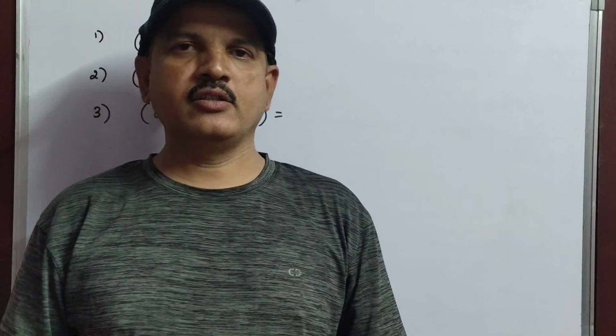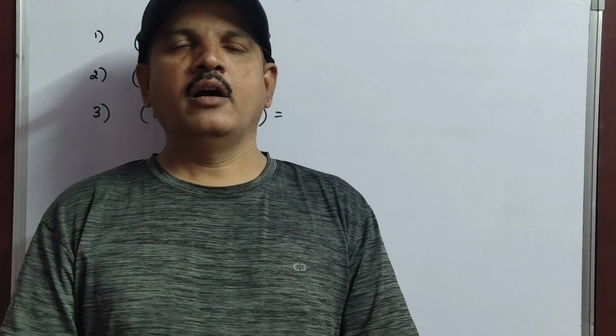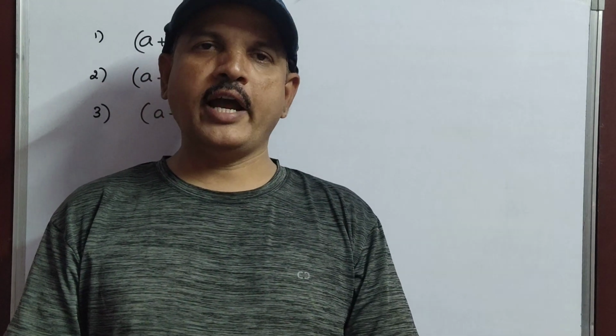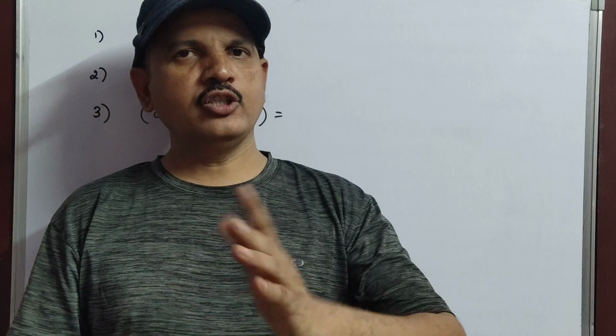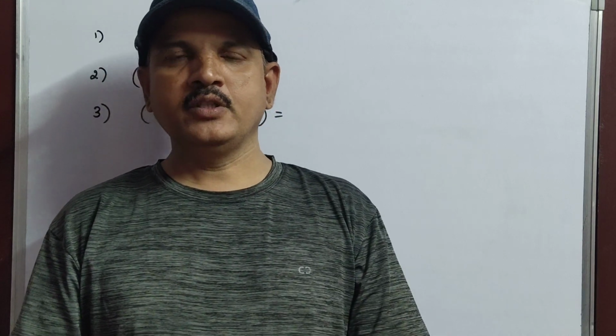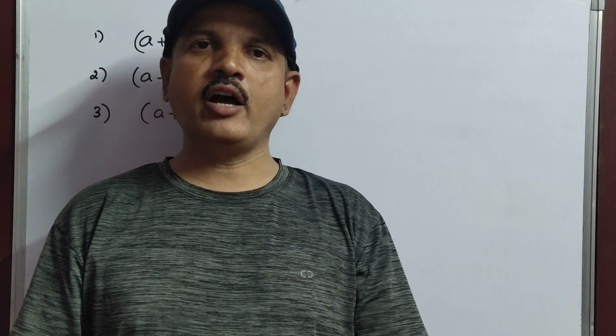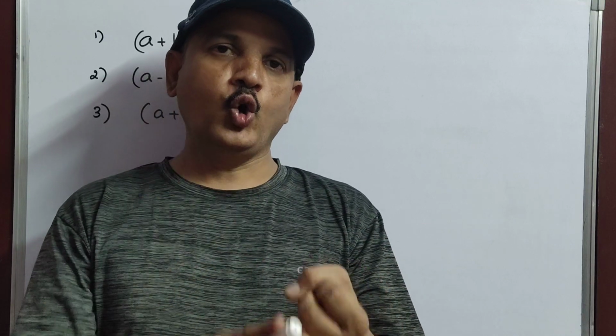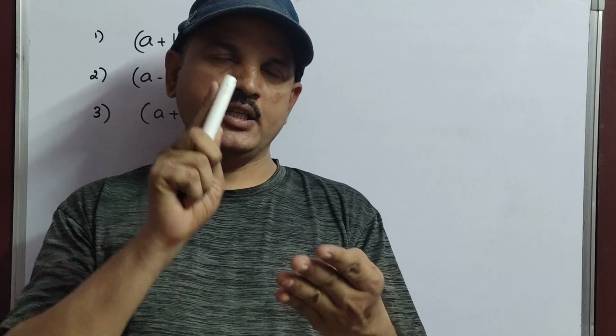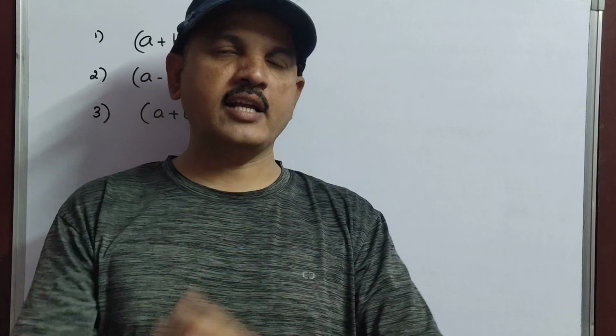In yesterday's class, you have learned comparison of real numbers. That means how to multiply, how to add and everything. Okay. Actually, do you know what is the meaning of real numbers, children? Real numbers means, till now what you have learned: natural numbers, whole numbers, integers, rational numbers and irrational numbers. All these five come under real numbers. So you have learned comparison of real numbers in yesterday's class.